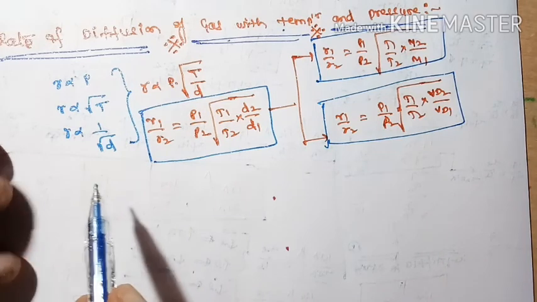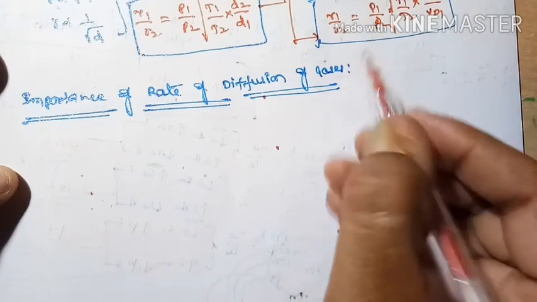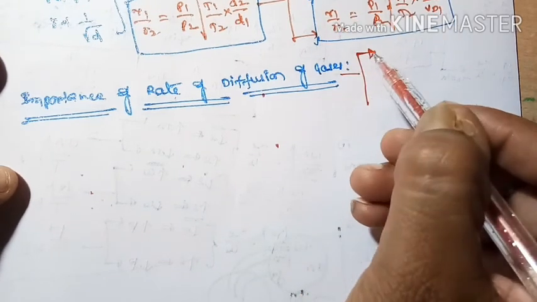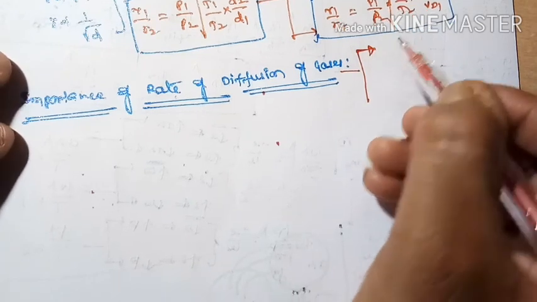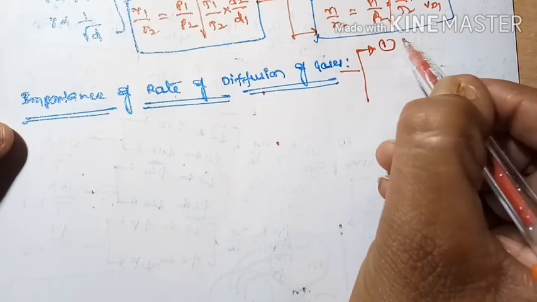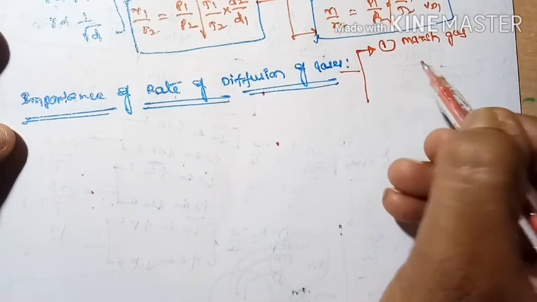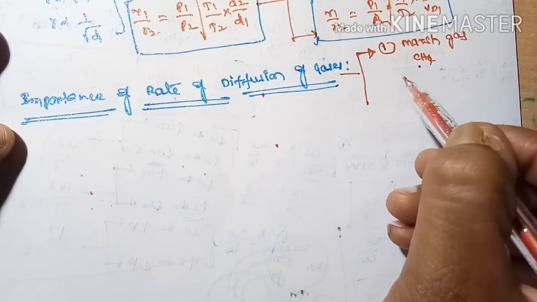Next, what is the importance of rate of diffusion of gases? The rate of diffusion of gases has many applications. Graham's law has a very large number of applications. One is the detection of marsh gas. What is marsh gas? Methane gas is the marsh gas. Where do we detect this marsh gas? In coal mines.